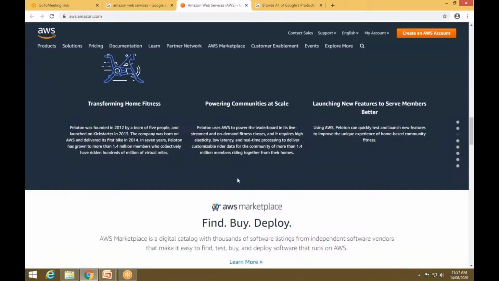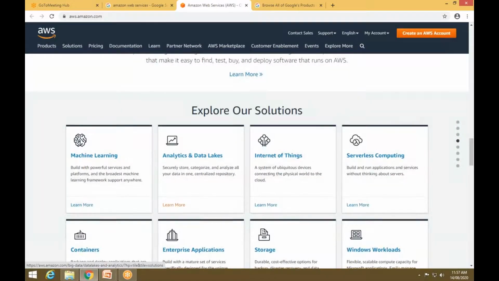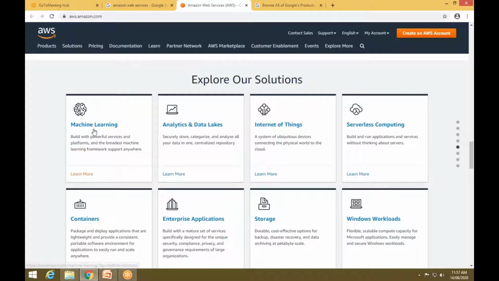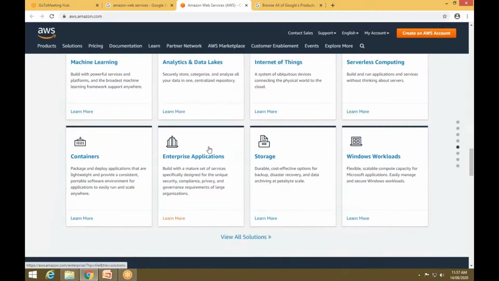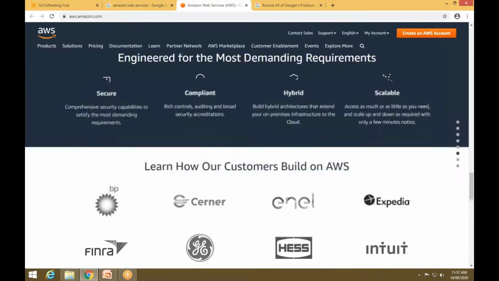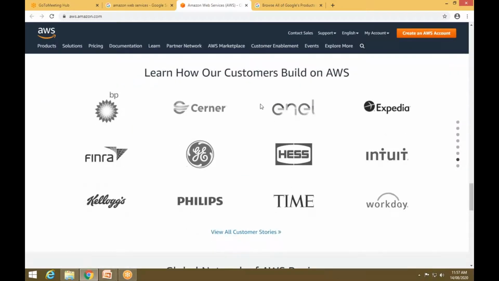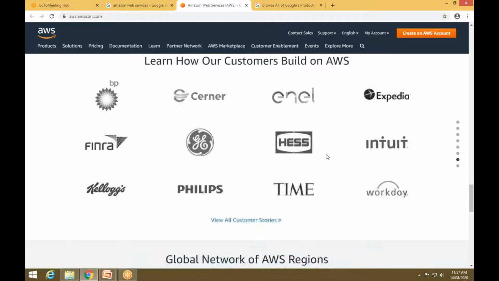Then these are the solutions of AWS, that is machine learning, analytics and data lake, and Internet of Things. In this set of areas AWS is working, or it is giving services to these things. So this is about AWS. Now these are the customers of AWS. I think Expedia, you have seen about this.